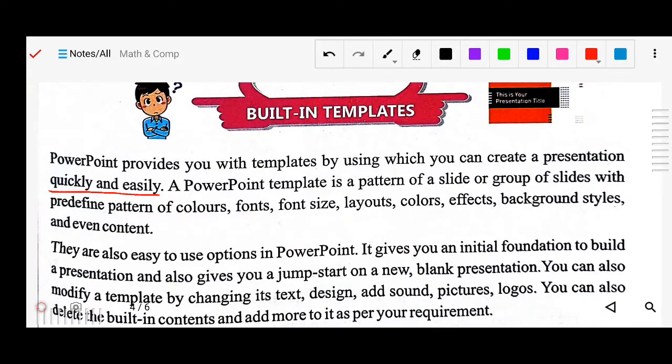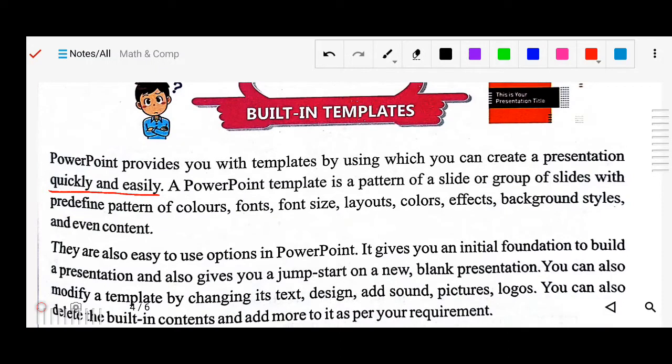A PowerPoint template is a pattern of a slide or group of slides with predefined patterns of colors, fonts, font size, layout, effects, background, style, and even contents. So a lot of things are already embedded in the PowerPoint template, with all the colors and fonts already designed. Your presentation is ready-made and already created. You only have to insert your information and content.